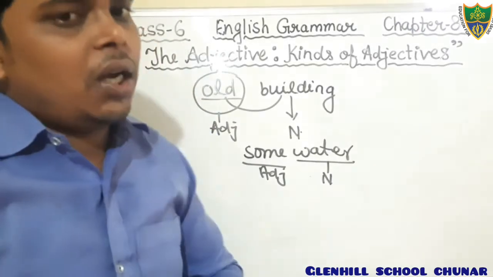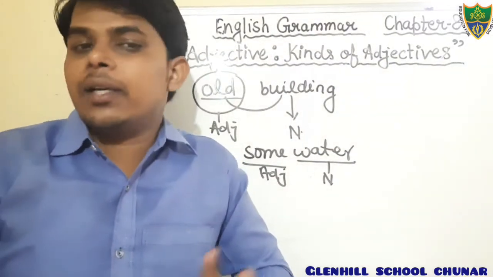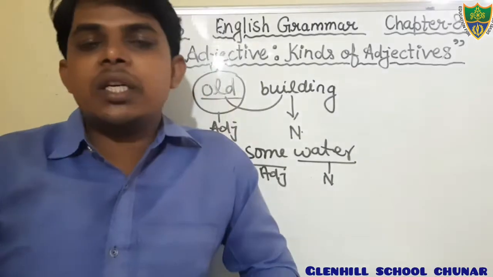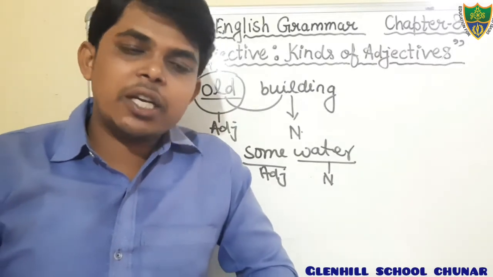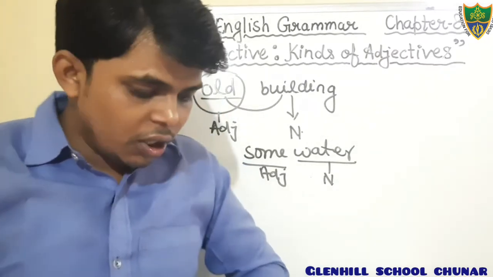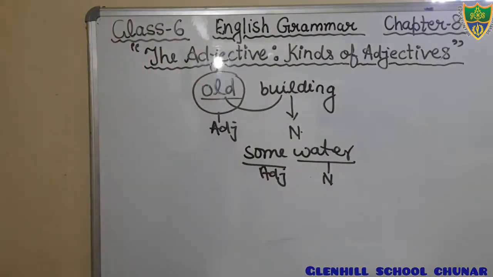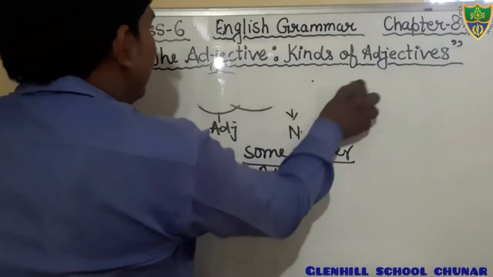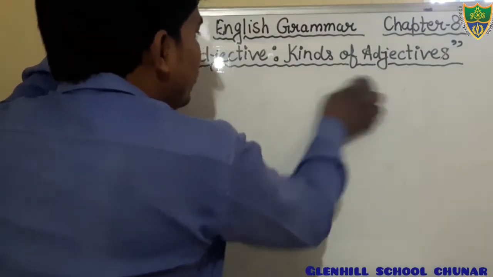Okay, and today we will discuss the other kinds. These 3 kinds we have already read: adjective of quality, quantity, and number. Today we will discuss the distributive adjective, demonstrative adjective, interrogative adjective, proper adjective, and possessive adjective. Yes, students, just open your notebook. We will discuss the other kinds. Just put the heading distributive adjective. Fourth kind, that is distributive adjective.